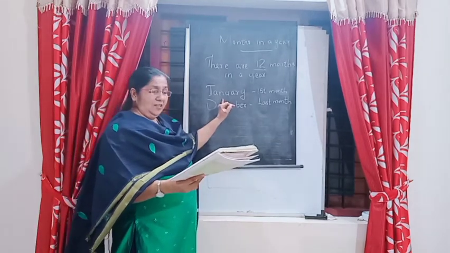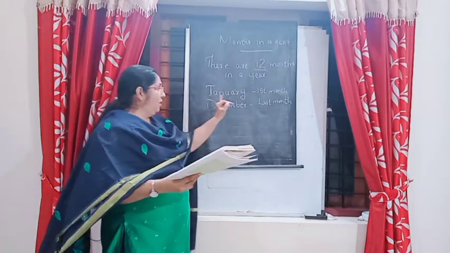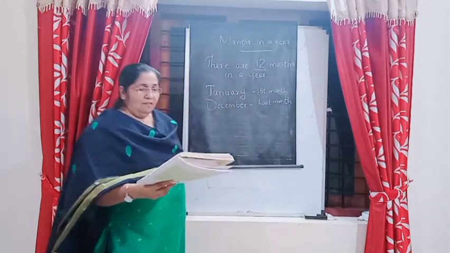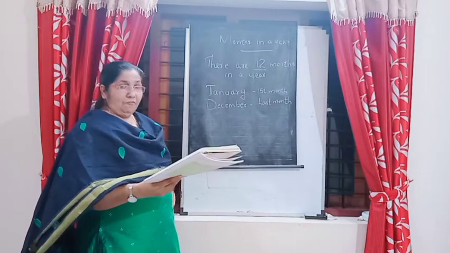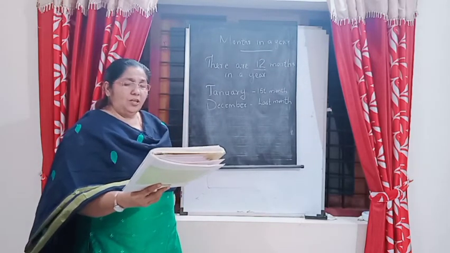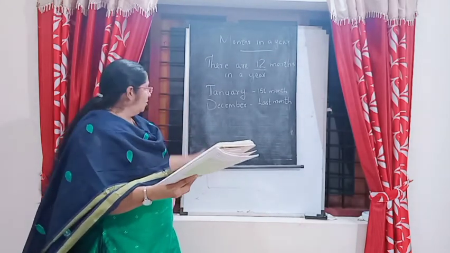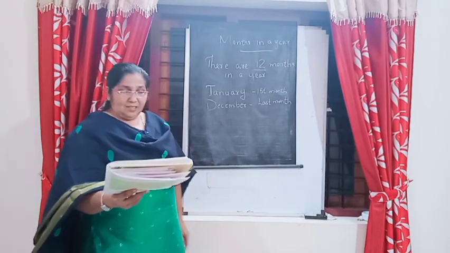First month is January. Study the spelling. January, first month. Which is the second month? February. February has 28 or 29 days. The last month is December.